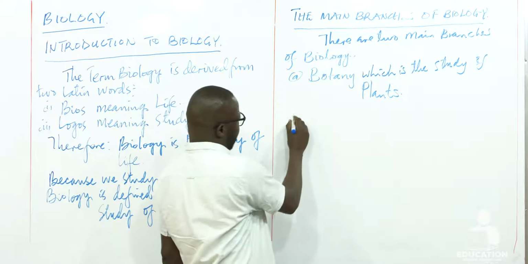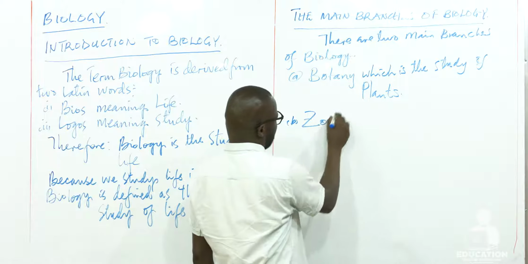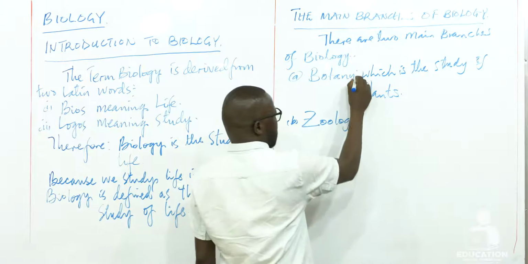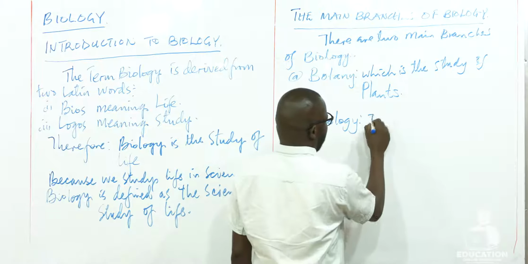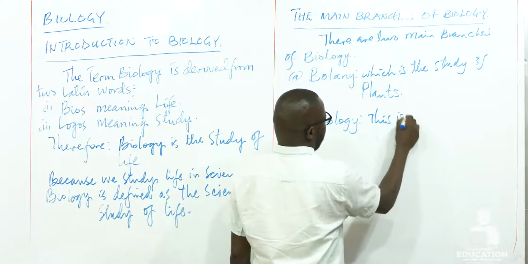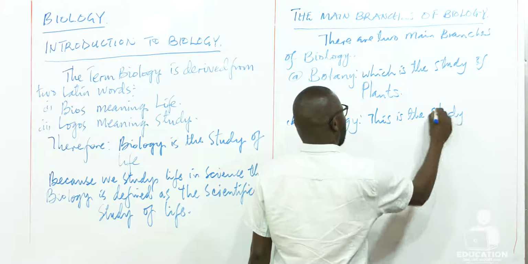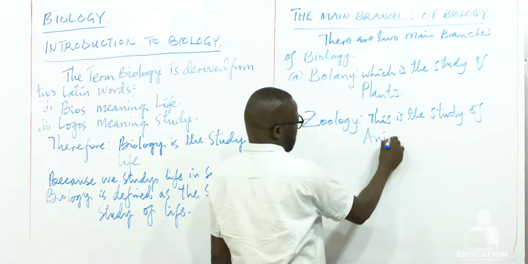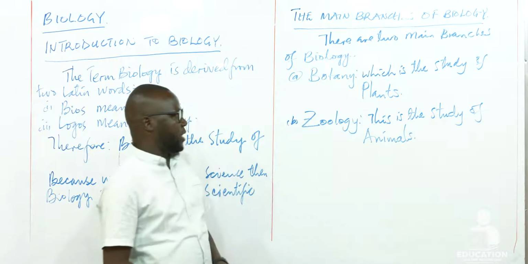Then the second branch is zoology. Zoology is the study of animals. So in zoology, we study animals.